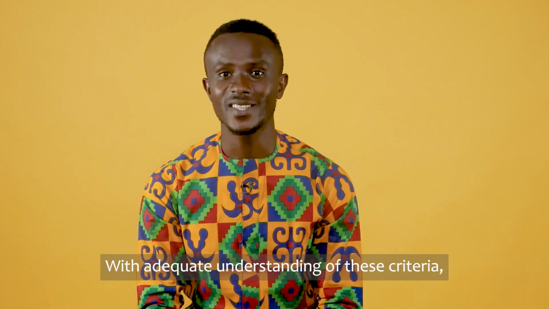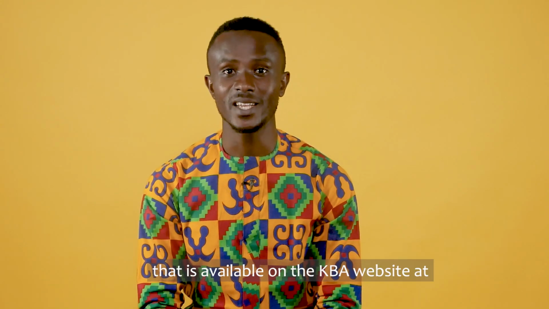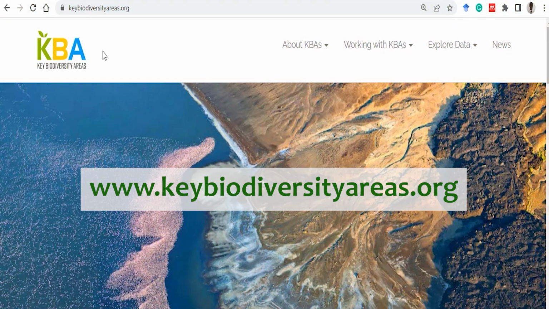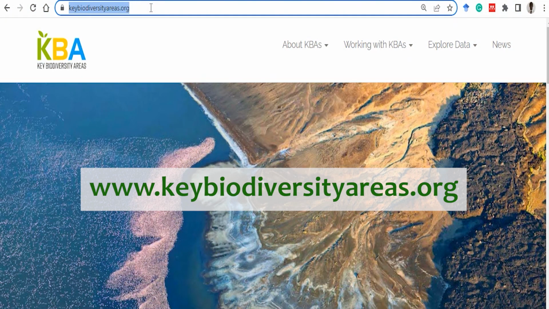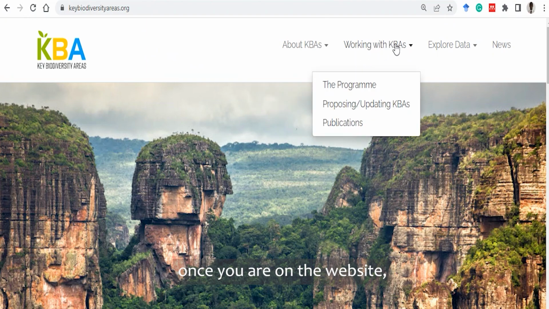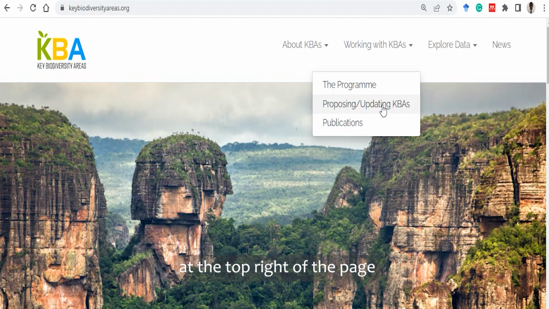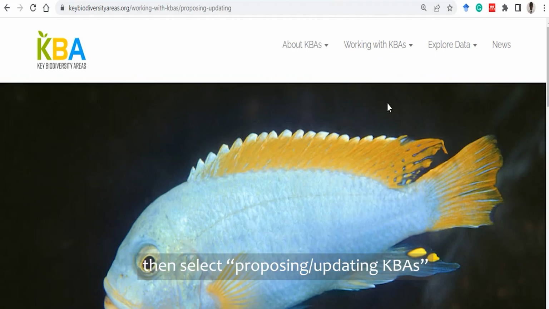With adequate understanding of these criteria, anyone can propose a KBA using the multi-site form that is available on the website at www.keybiodiversityareas.org. Once you are on the website, roll your pointer over the Working with KBAs menu at the top right of the page, then select Proposing or Updating KBAs.